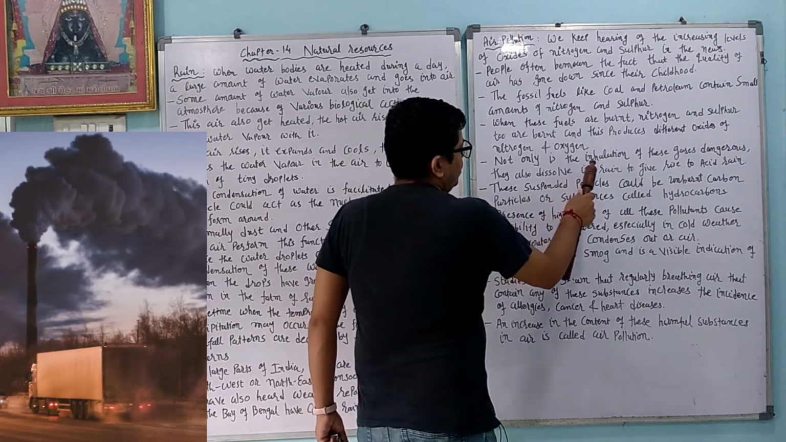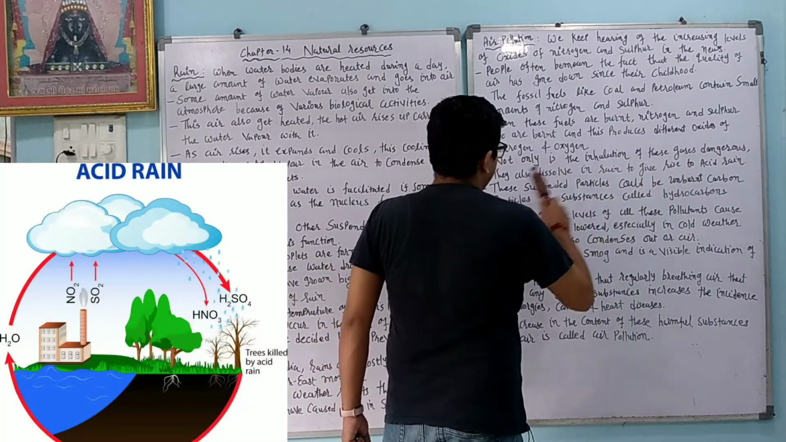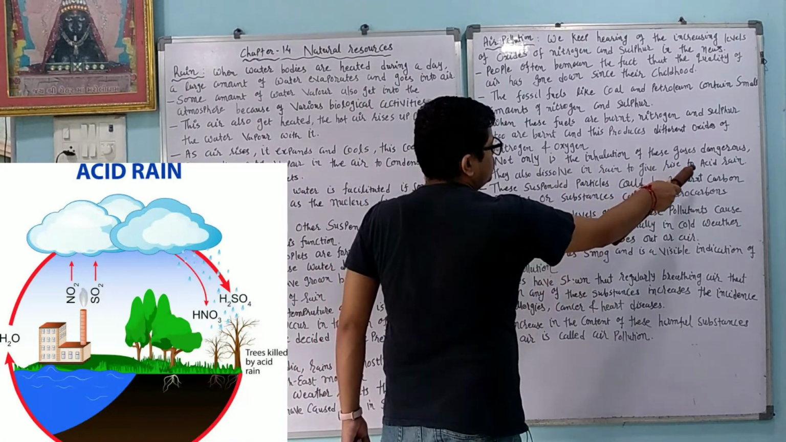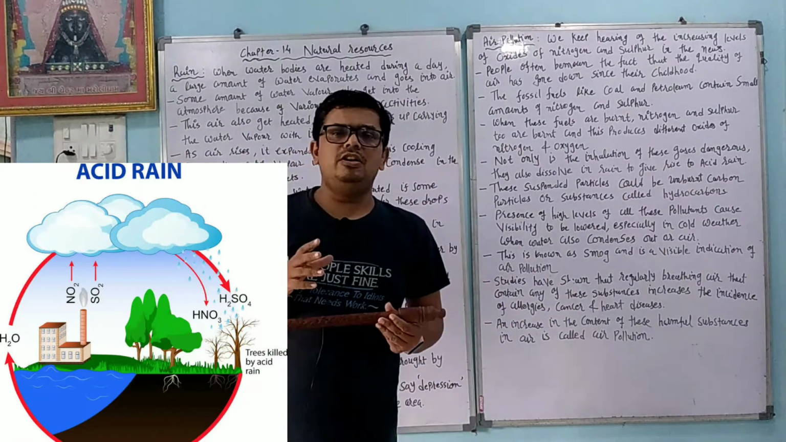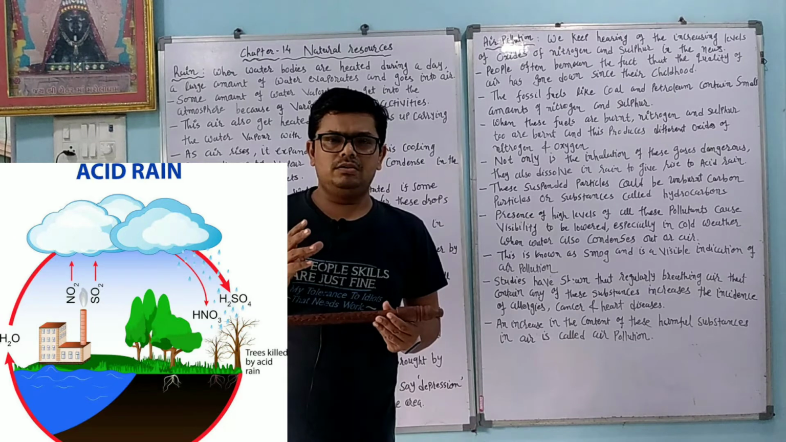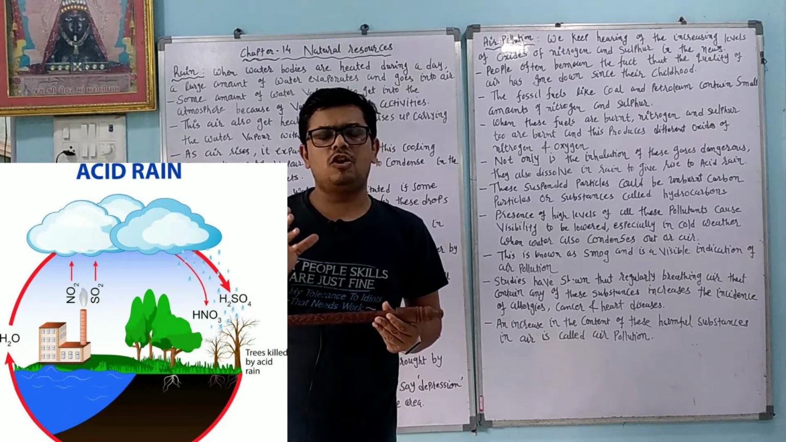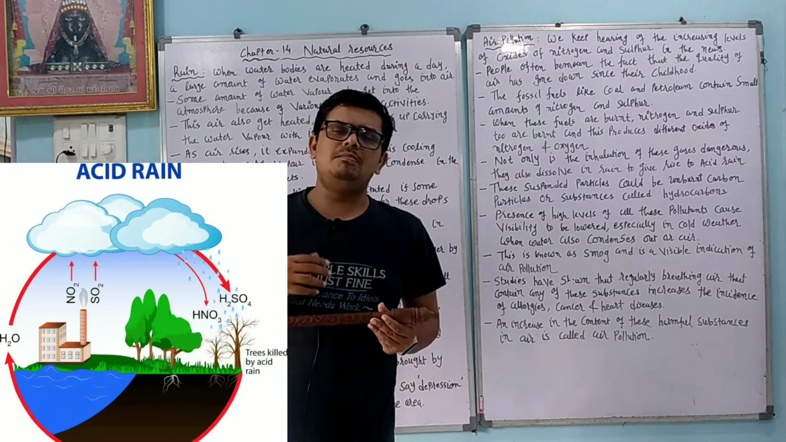Not only is the inhalation of these gases dangerous, they also dissolve in the rain to give rise to acid rain. So all these oxides dissolve in the water, in the droplets of the rain, and they make the acid rain.